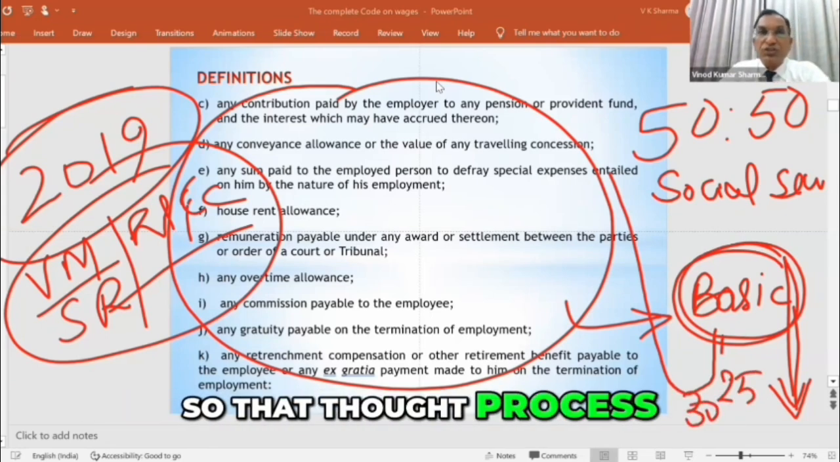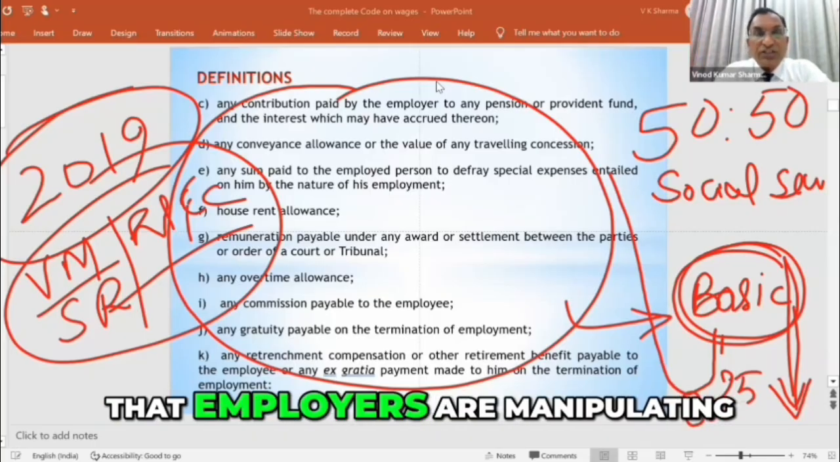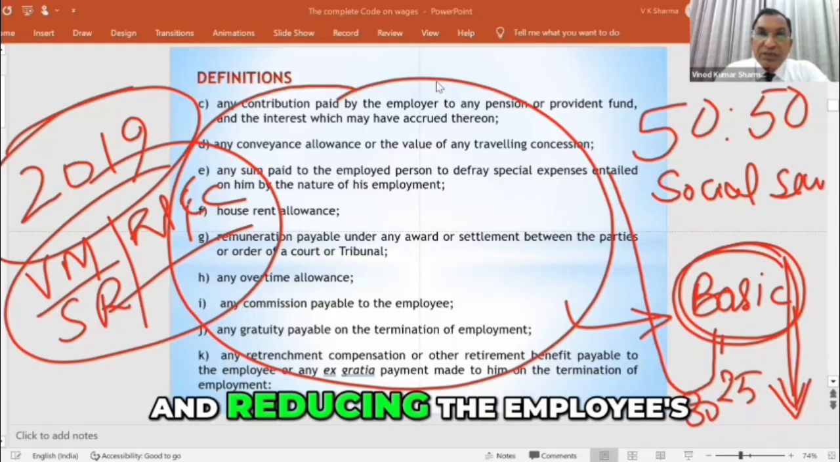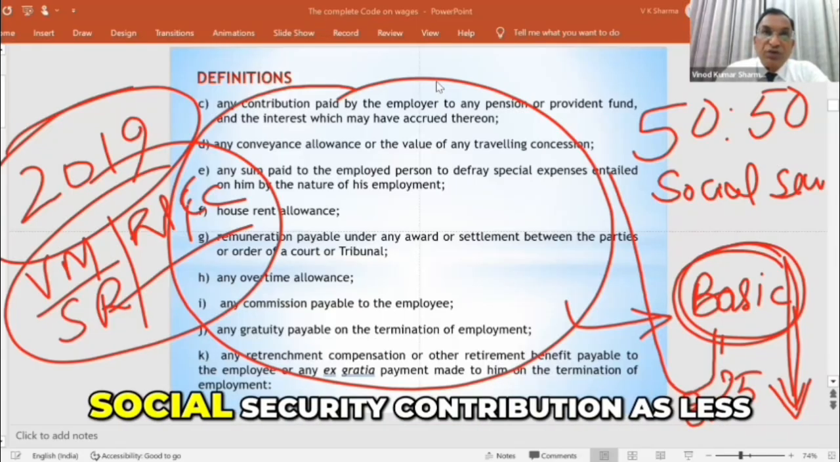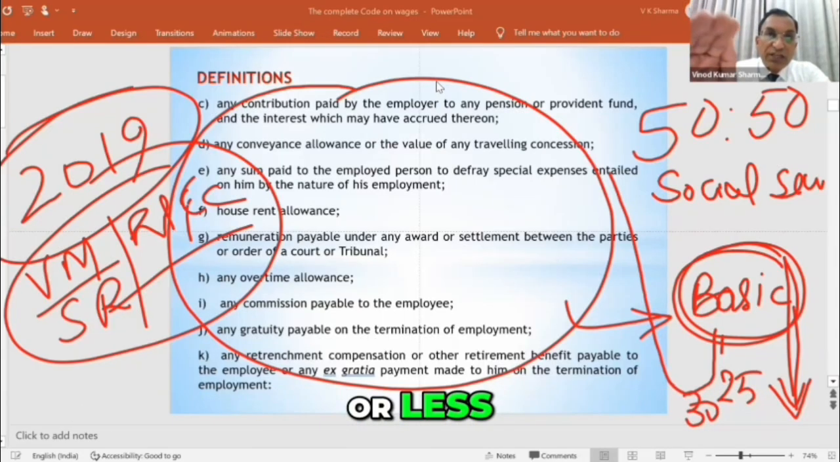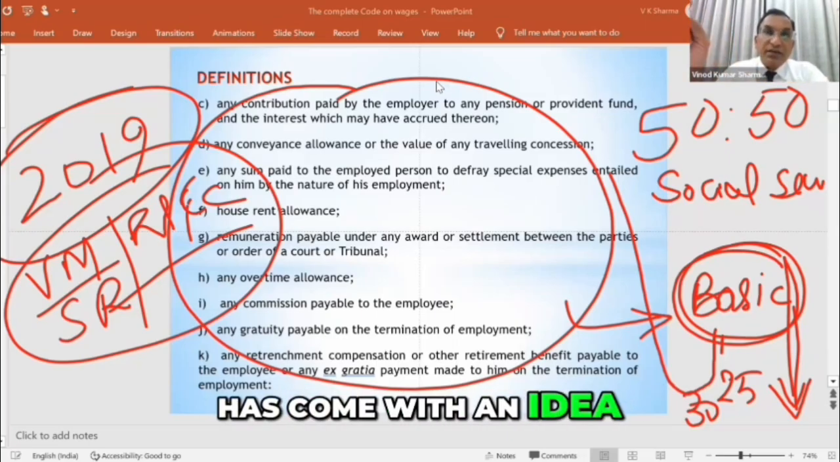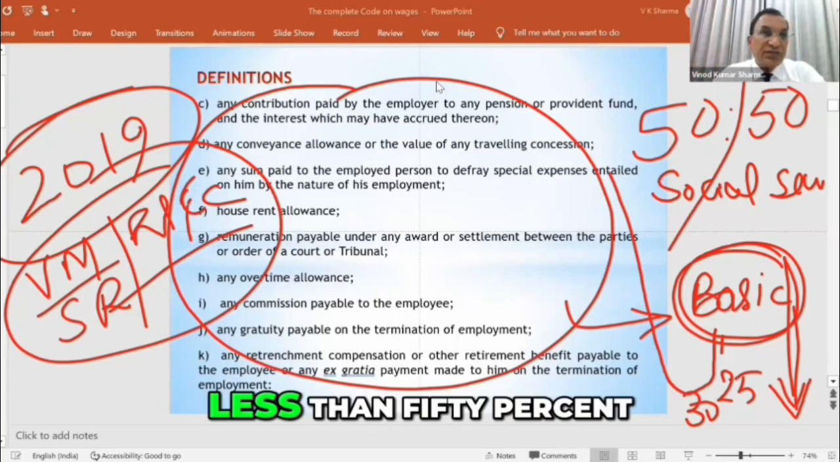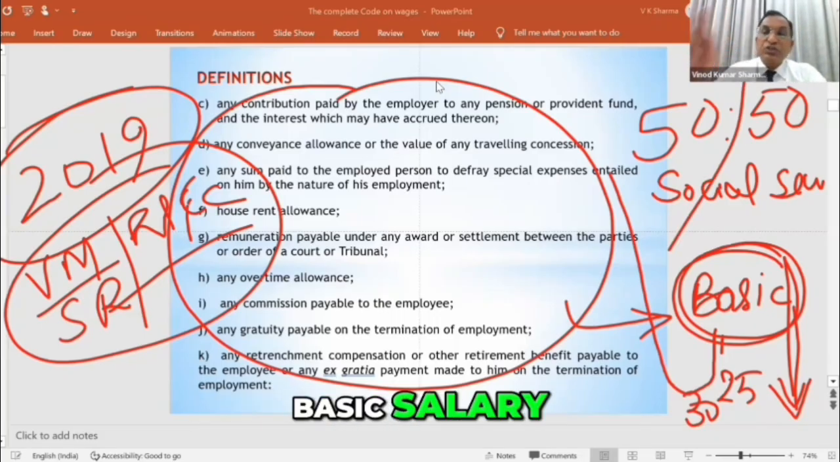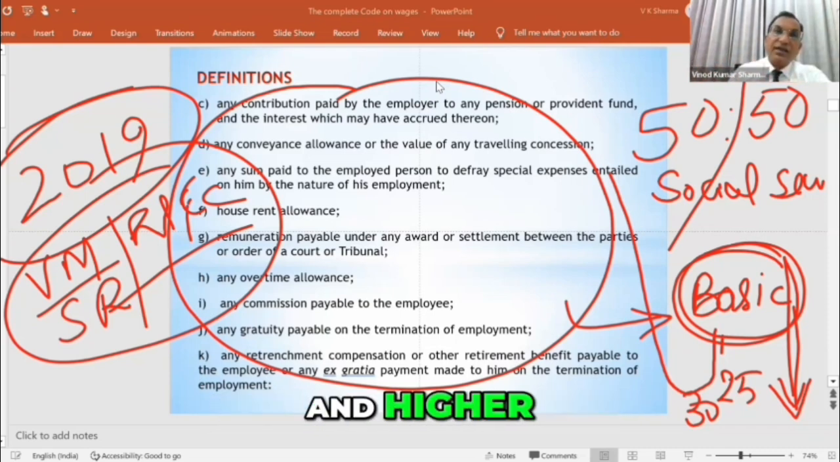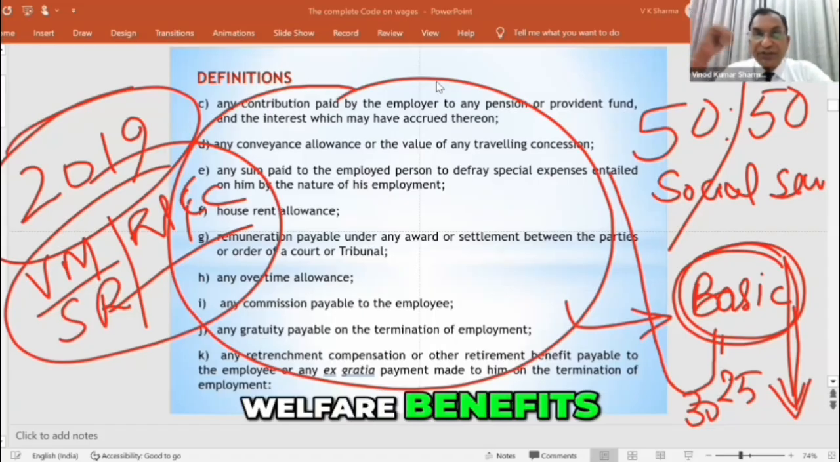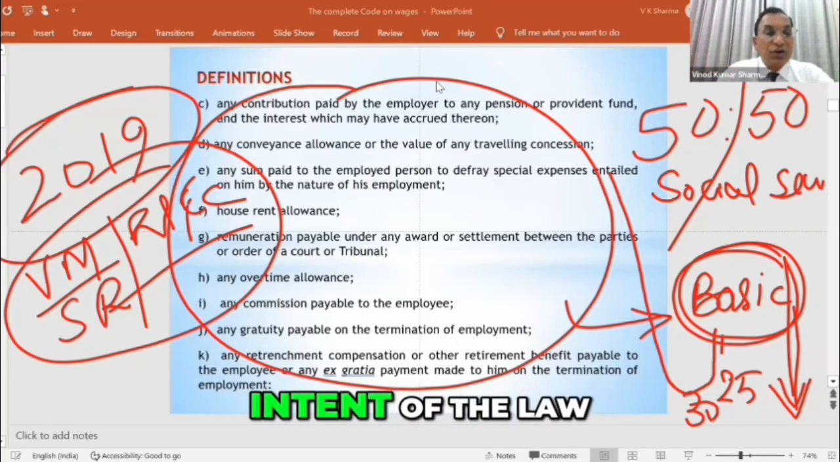So that thought process changed this law: employers are manipulating the salary by keeping the basic wage minimal and reducing the employees' welfare contribution and social security contribution. So the law came with an idea: let me fix a bar that the employer cannot give less than 50% of basic salary, so that employees get higher and higher social security and welfare benefits on the basic salary. That has been the intent of the law.